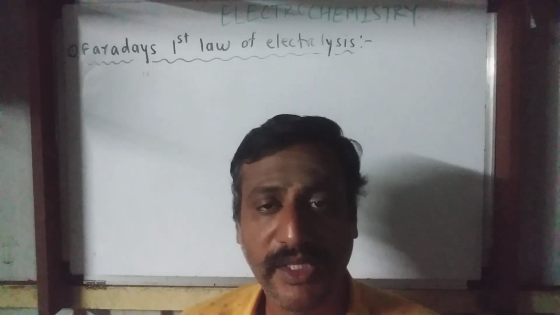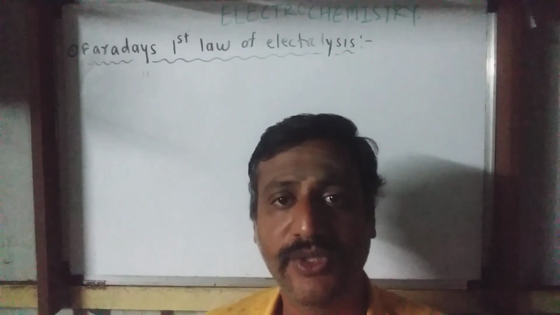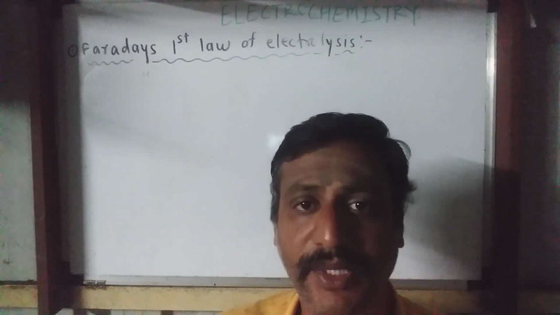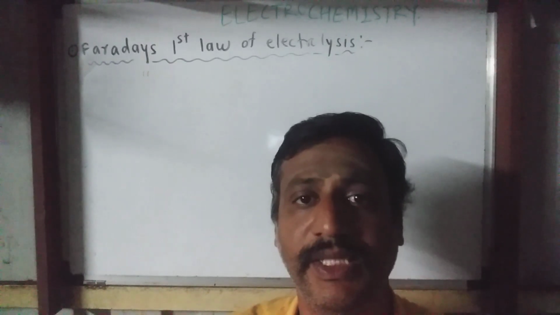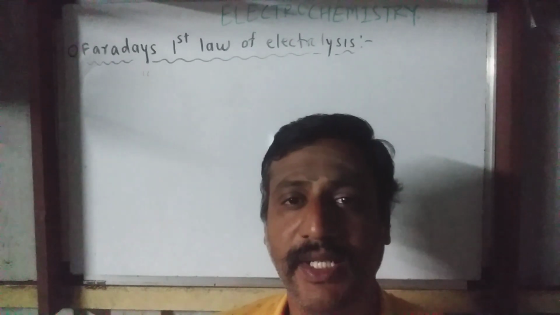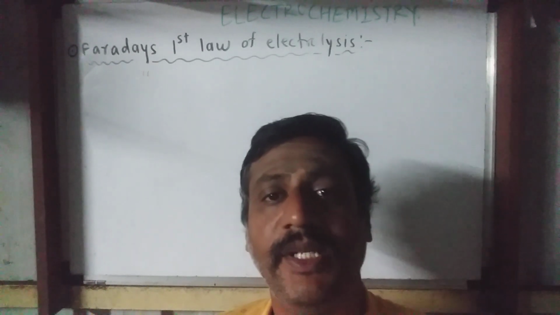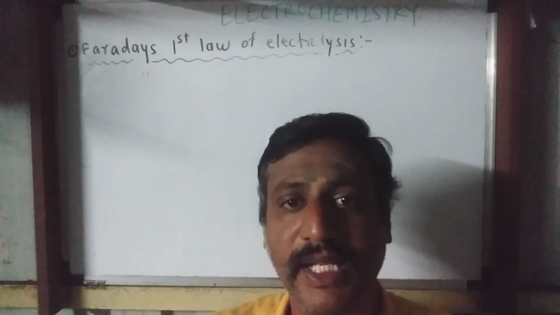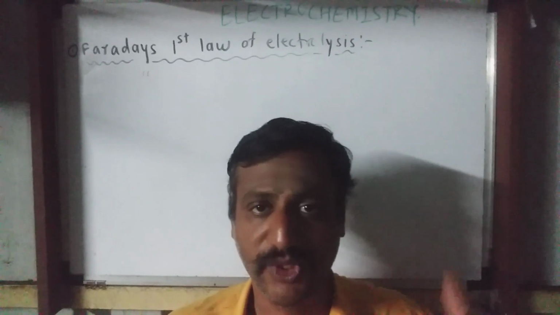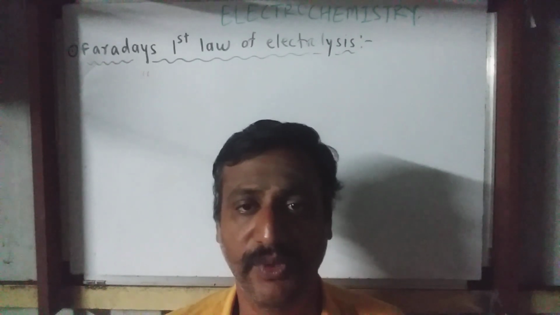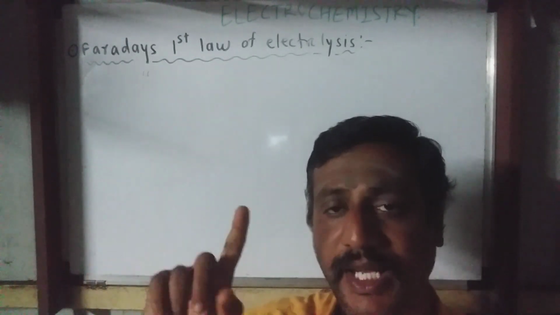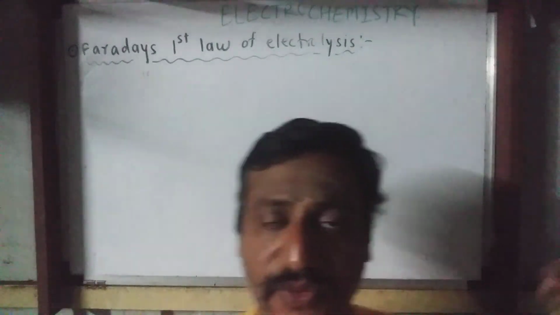There is a certain quantitative relationship between the parameters of this change: how much quantity of electricity we are giving, what is the equivalent weight, and how much amount of the substance will be deposited or liberated. These are the variables, and the relationship between them was found by the scientist Faraday. There are two laws of electrolysis given by Michael Faraday, and we are going to discuss Faraday's first law of electrolysis.